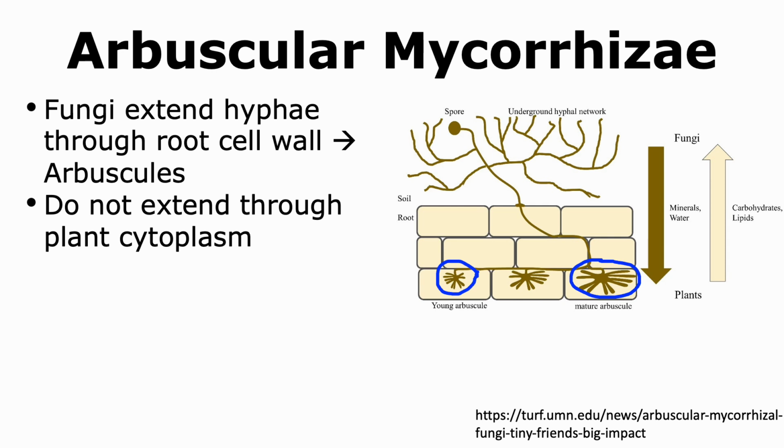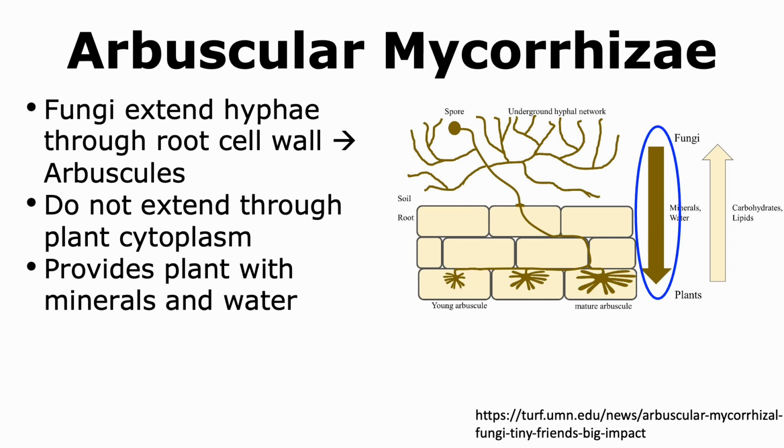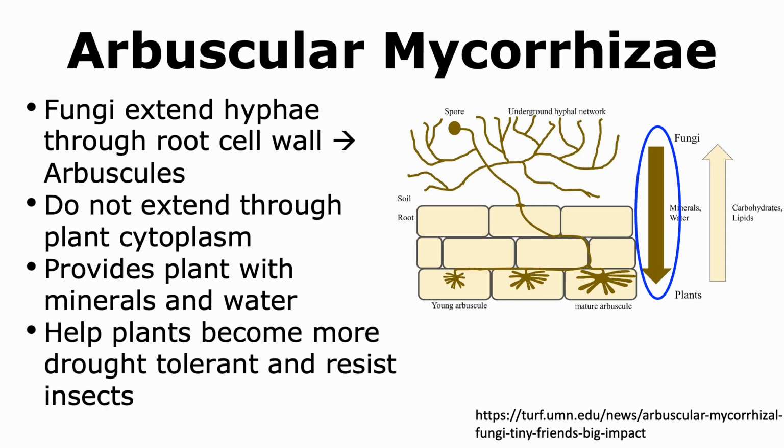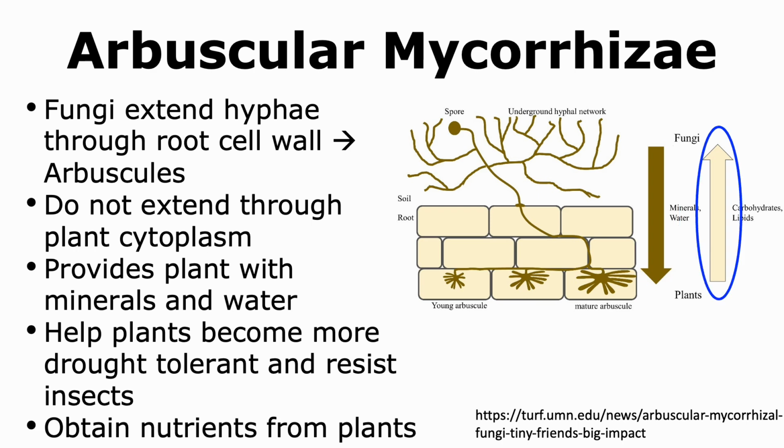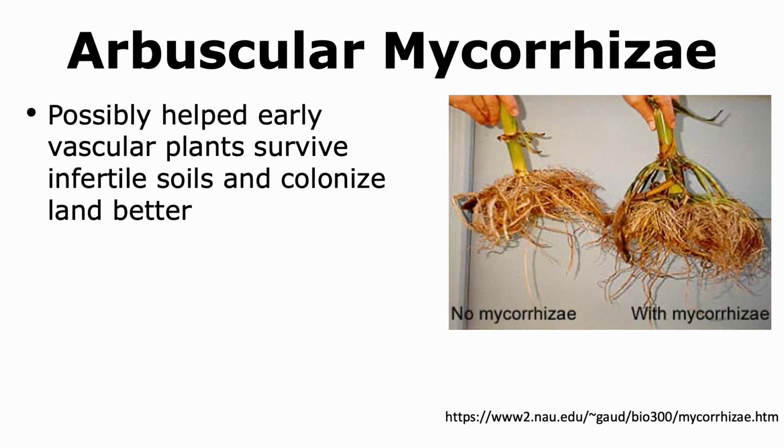Here we're able to see another picture where multiple arbuscules are formed in different cells of the roots of the plant. The arbuscular mycorrhizae are able to provide the plant with minerals and water. They help the plant become more tolerant to droughts or deficiencies of water, and they also help them become healthier. In return, the plant provides the fungi with nutrients. There is evidence that suggests that arbuscular mycorrhizae helped the early plants to survive the infertile soils that were present then and hence colonize the land better.